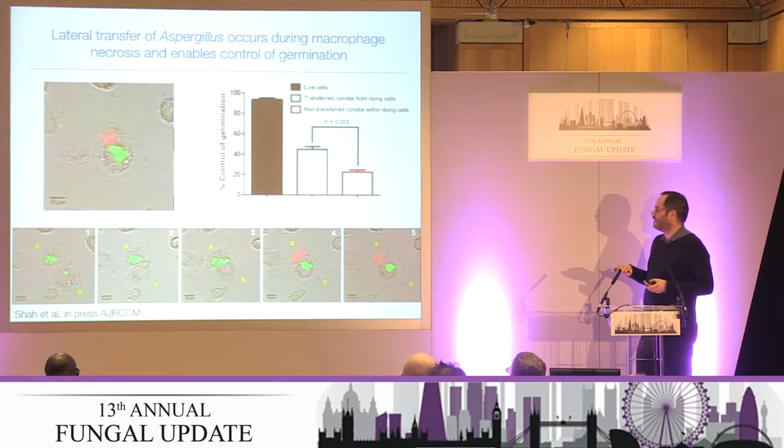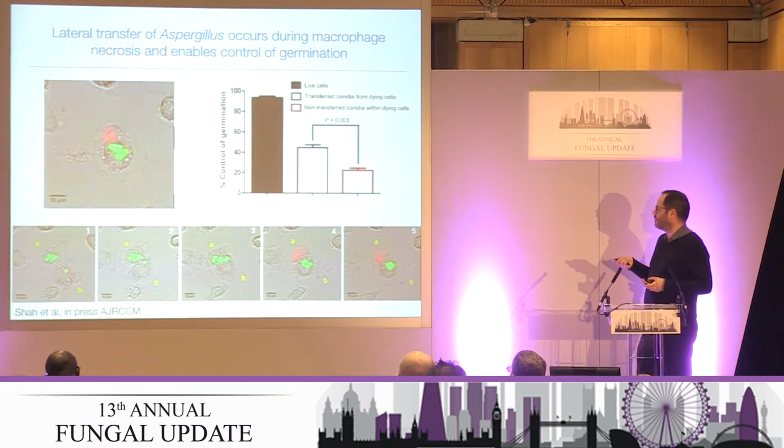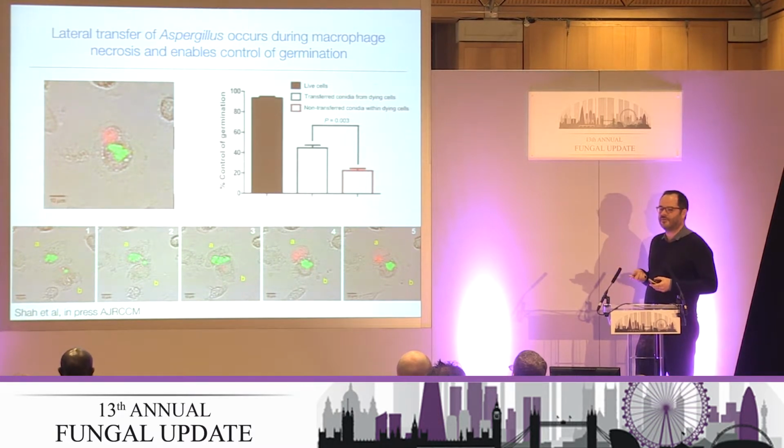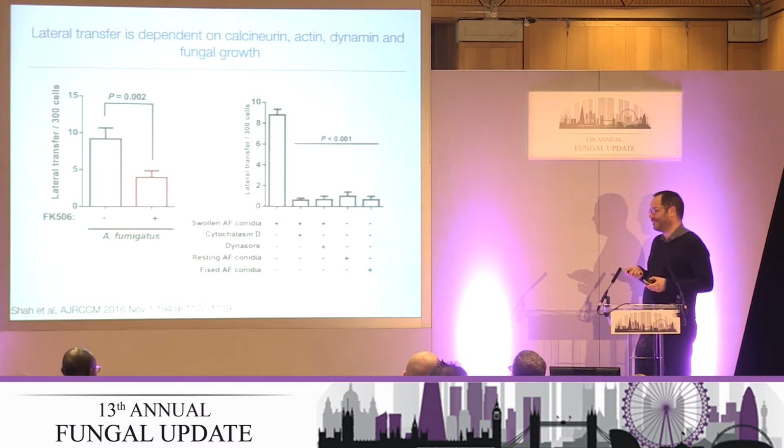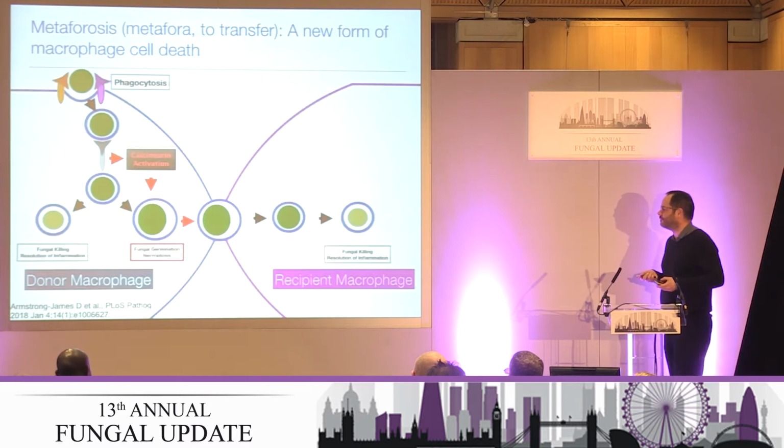So this is very clearly a necrotic event that seems to be associated with improved control of fungal germination in the recipient macrophage. It's almost like an Aspergillus transplant between macrophages. And we were also able to show that this was calcineurin dependent. So it's about 50% reduction of this effect when you added in calcineurin inhibitors or performed siRNA.